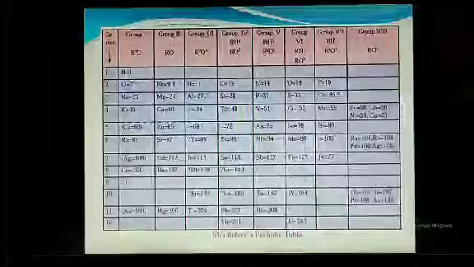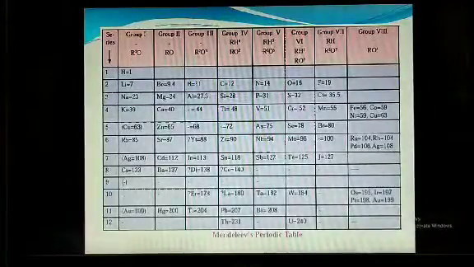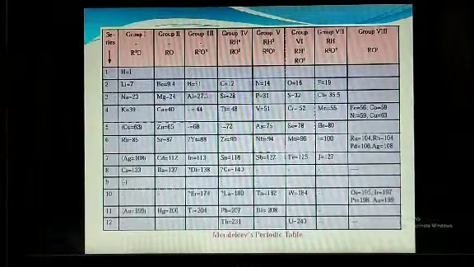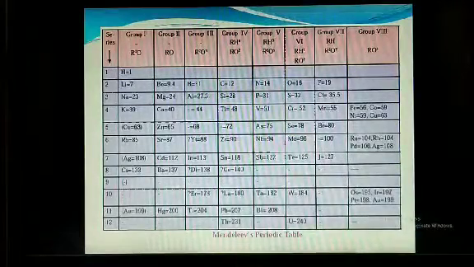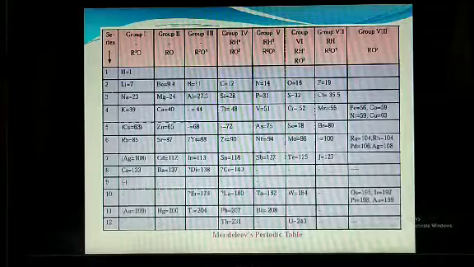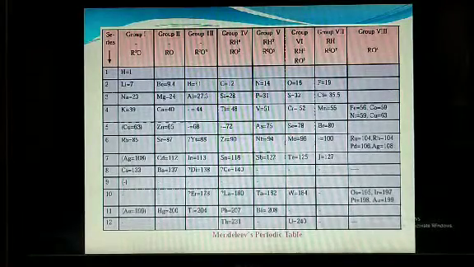Mendeleev also considered the fundamental property of the elements, namely atomic mass, as a standard, and arranged the 63 elements known at that time in increasing order of their atomic masses.